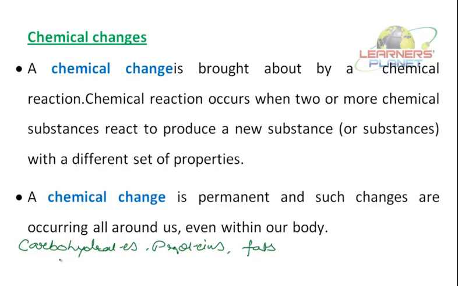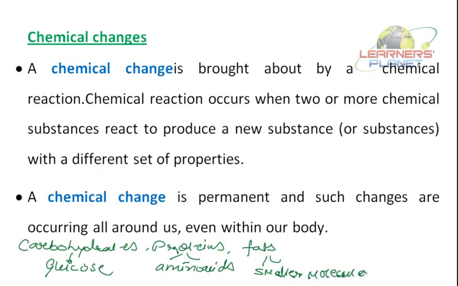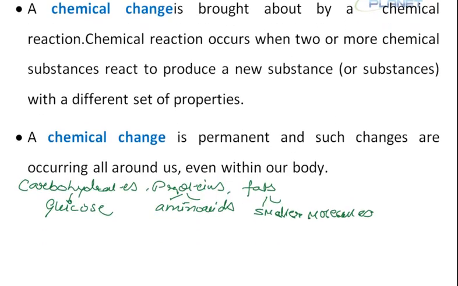Now they go inside the body. Carbohydrates just break up into simple forms like glucose. Proteins break up into amino acids. Fats again break up into smaller molecules. So these are all the chemical reactions or chemical changes which are taking place within our body. Right?